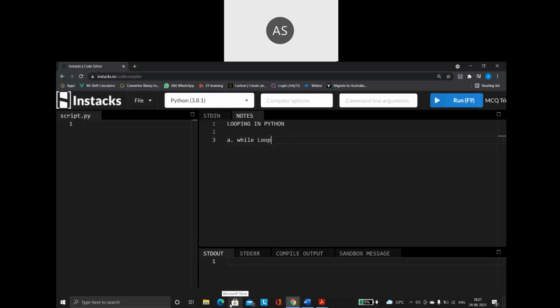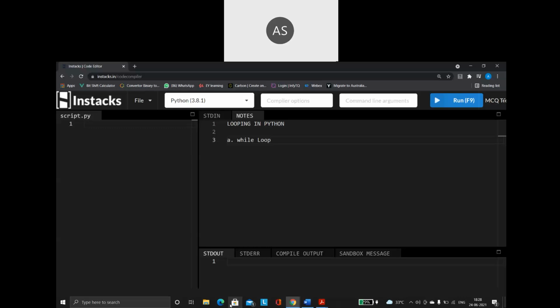In the previous session we covered what a loop is, what the two categories of loop are, that is an entry control loop and an exit control loop, and what the different types of loops in a programming language are. We have the while loop, the for loop, and the do while loop. Which is entry control, which is exit control, and in which situations you should use which loops. All these concepts we covered in the previous session.